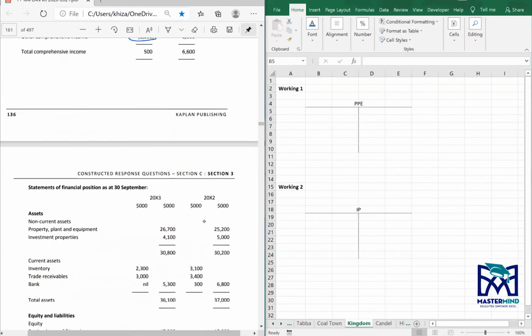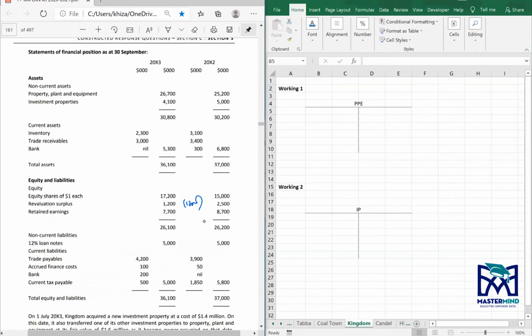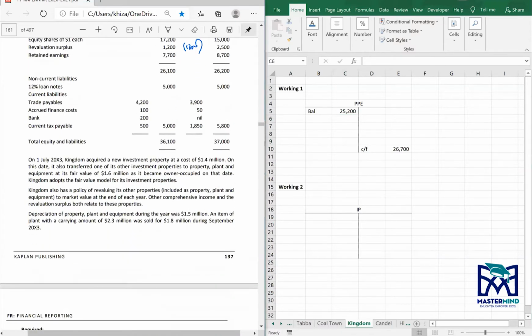PPE has an opening balance of 25,200 and closing of 26,700. And there's a transfer of 1,600, right?